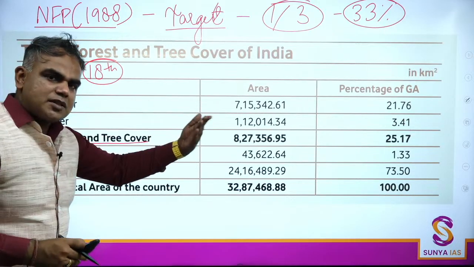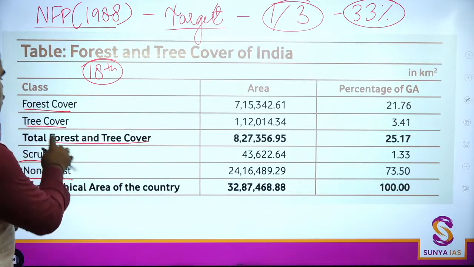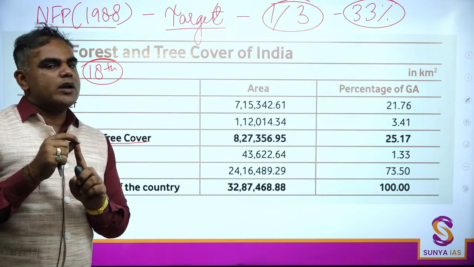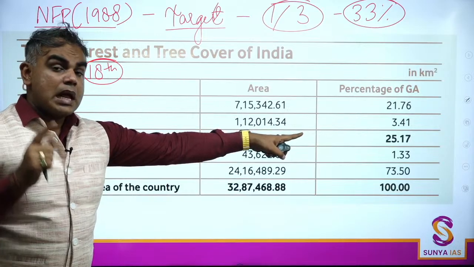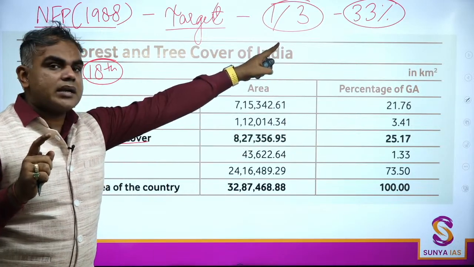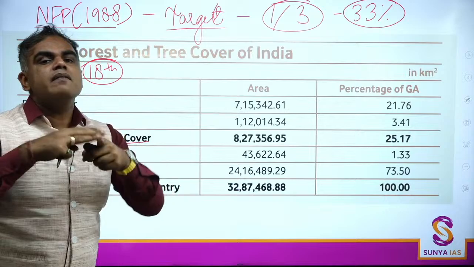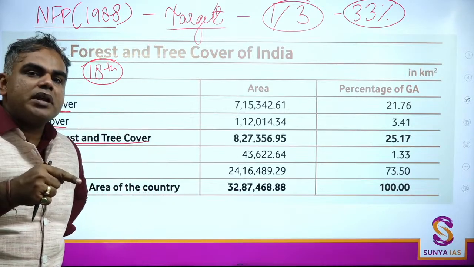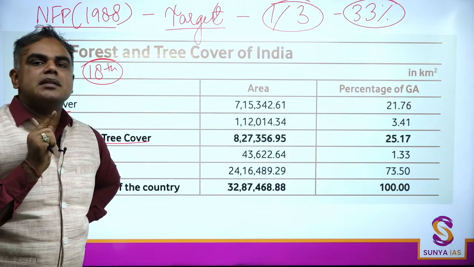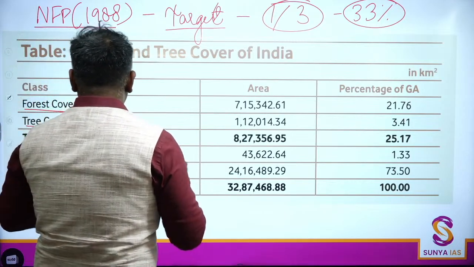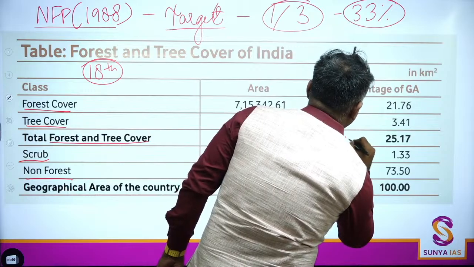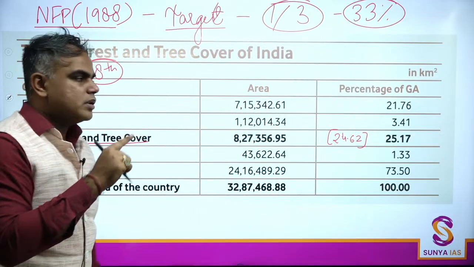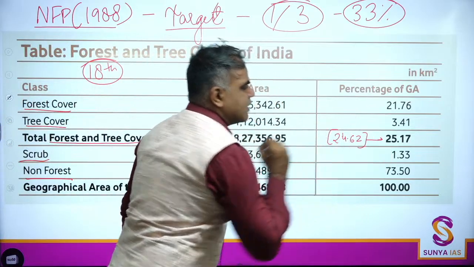After this, I'll explain to you what these terms are. So again, please remember, total forest and tree cover, the fact you have to remember now is 25.17%. Now compare it to the target. Target was 33%. We are still behind the target. But if the question is, has the forest and tree cover increased? Yes, it has increased. It has increased from, I'm writing 24.62, in the 17th report, to 25.17.